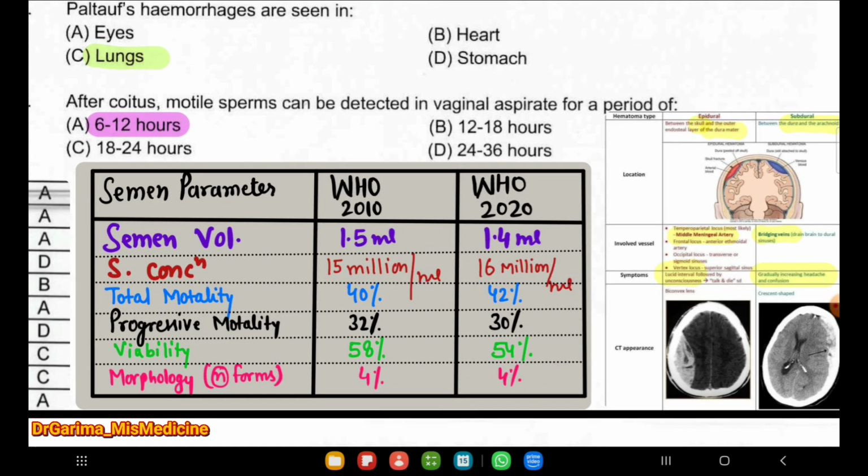And there is semen parameter according to the WHO criteria 2010 and 2020. So semen volume, and it can be asked in this year also, so there are possible chances. Semen volume in 2010 was 1.5 ml, now it is 1.4 ml. Sperm concentration was 15 million per ml and now is 16 million per ml. Total motility is 40%, now according to the new rules is 42%. Progressive motility, the updated one is 30%, viability 54%, and morphology, which is same as the previous one, is 4%. It can be asked many times.